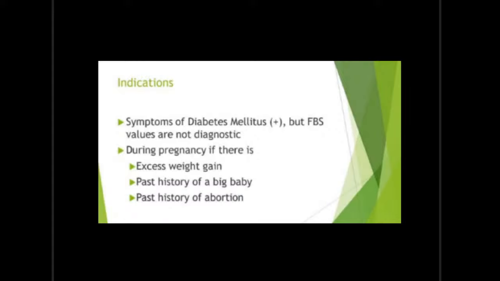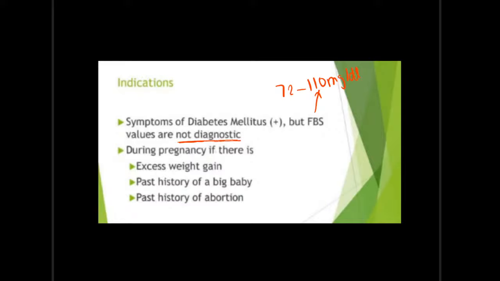Okay, so what are the indications? That is, when will we do this glucose tolerance test? First one is symptoms of diabetes mellitus, but FBS values are not diagnostic. What is FBS? Fasting blood sugar value. What is the normal fasting blood sugar value? 70 to 110 mg per dl, right? So we are doing this oral glucose tolerance test in patients who have symptoms of diabetes mellitus, but the FBS values are not diagnostic. It is normal, but there are some symptoms of diabetes mellitus.